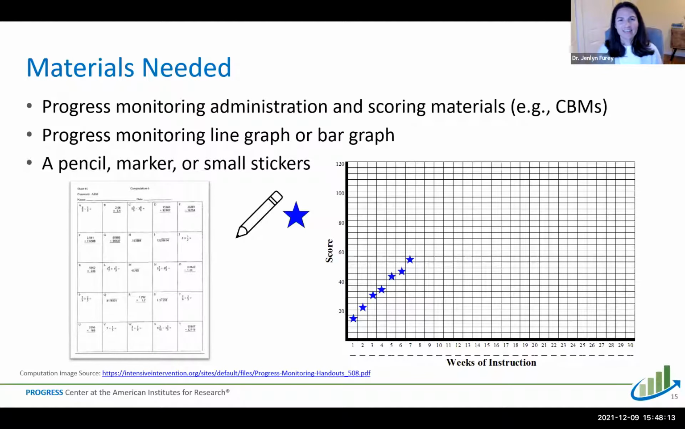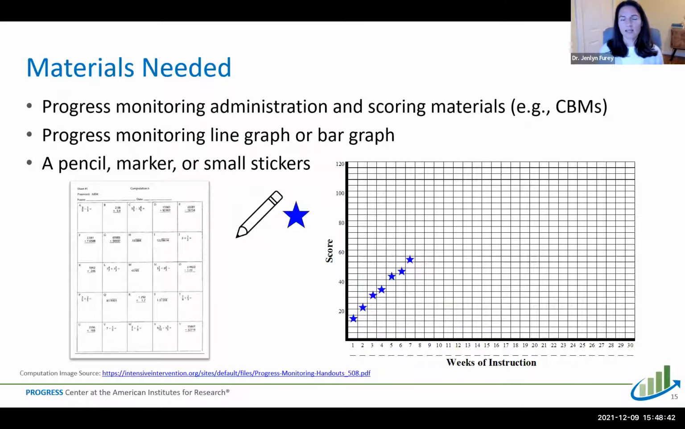Great, thanks. So next I'm going to overview what this looks like, and hopefully, especially for those of you who are teachers and are looking to implement this as soon as possible, this will be helpful to guide your implementation. So firstly, the materials that you need include the typical progress monitoring materials that you might already be using. So the administration and scoring materials.